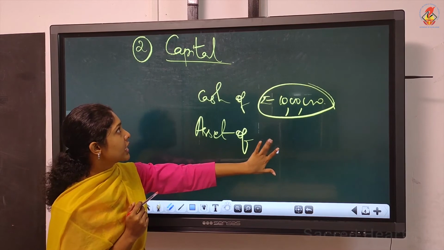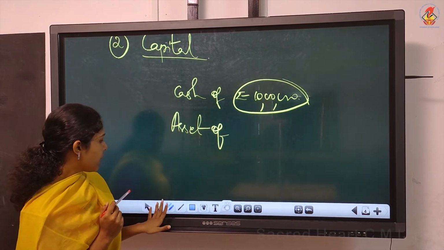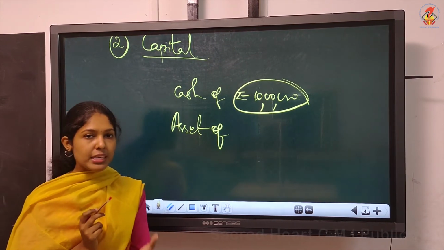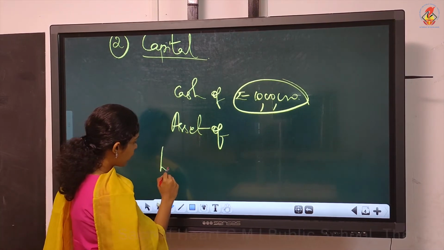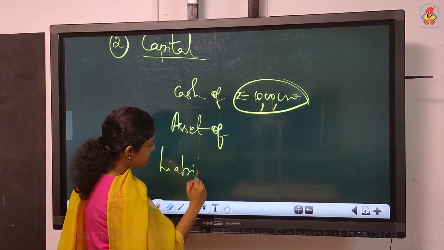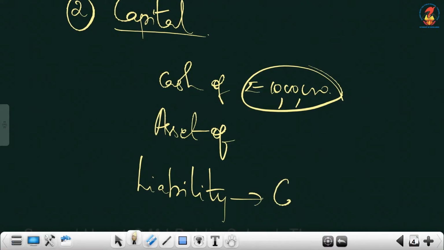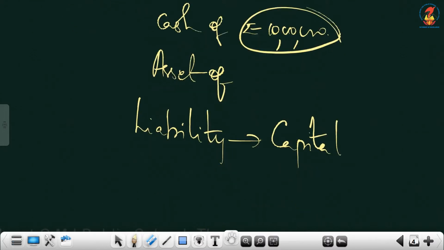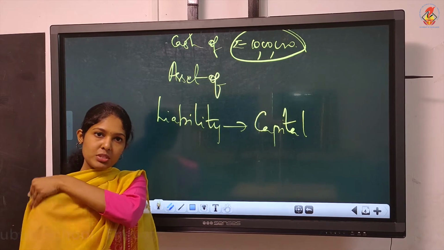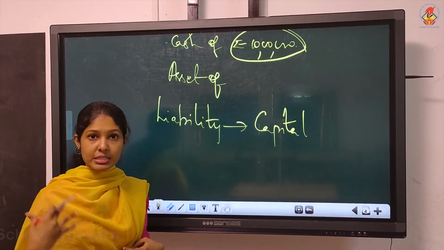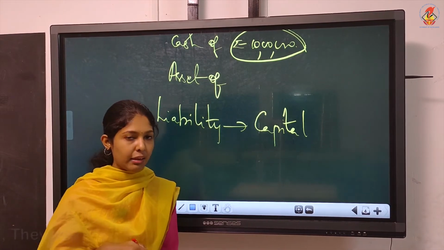Now we'll discuss what is the nature of capital. Basically, capital is a liability. Now you would be wondering how capital is becoming a liability. Usually students say, not only students, from a layman's point of view, capital will be considered as an asset, isn't it? Capital is something which the firm is getting, then how is it becoming a liability?